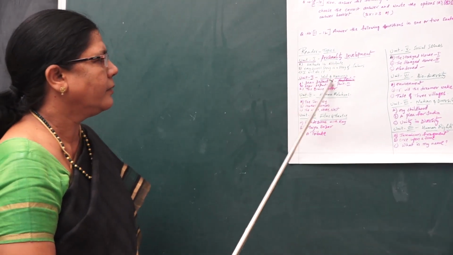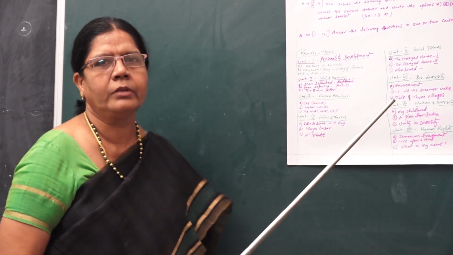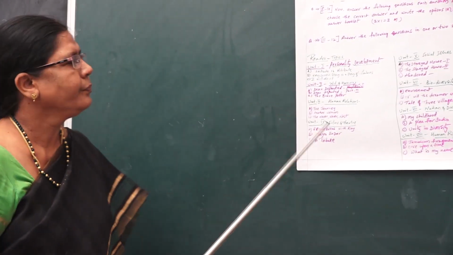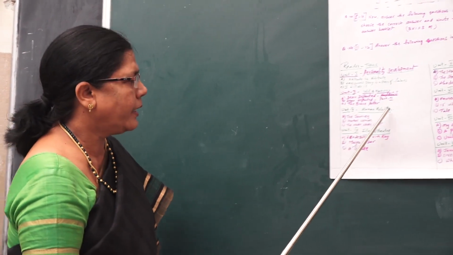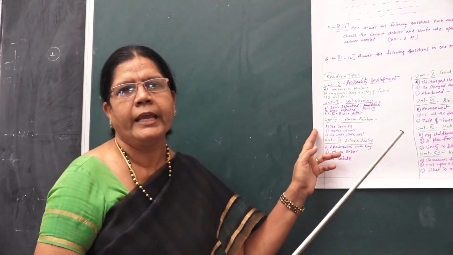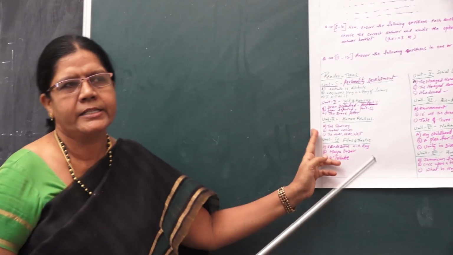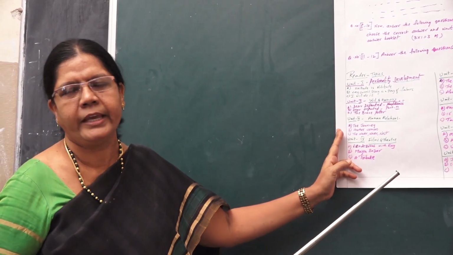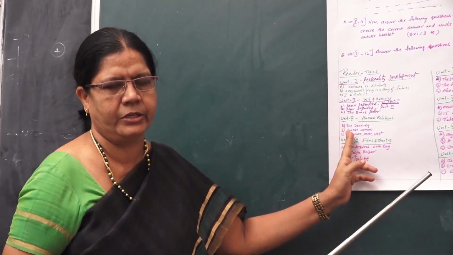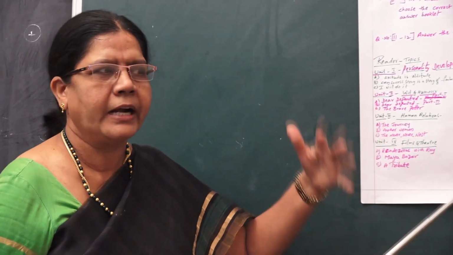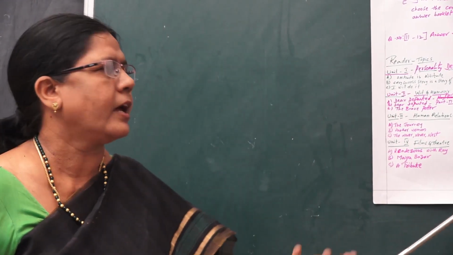Then Dear Departed, here wit and humor, how the daughters treat their father. Then human relations, The Journey: an illiterate father treats his literate son. He gives more respect to the son. But the son's inner feelings are different.